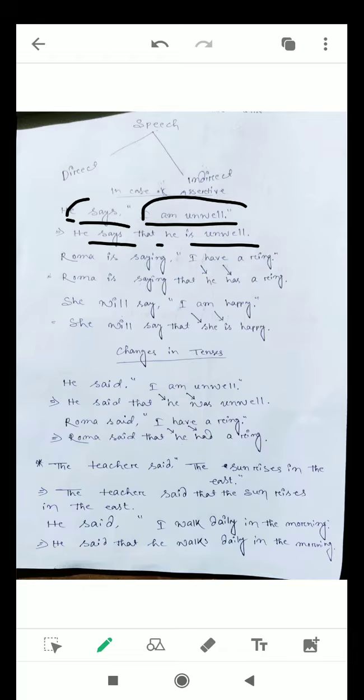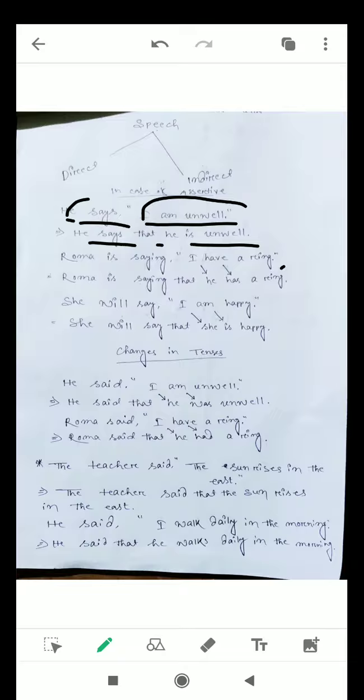Roma is saying, I have a ring. Roma is saying that she has a ring. She is feminine, female. I becomes she.